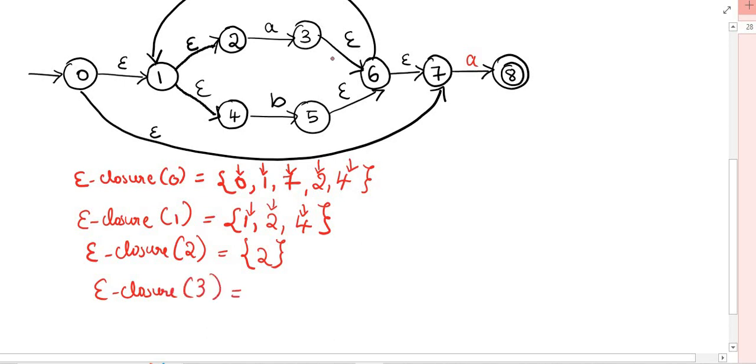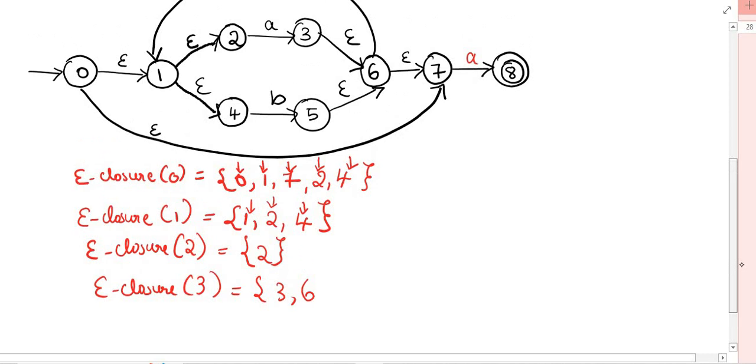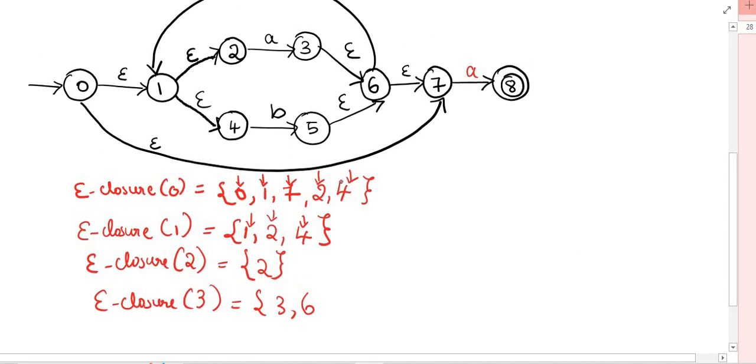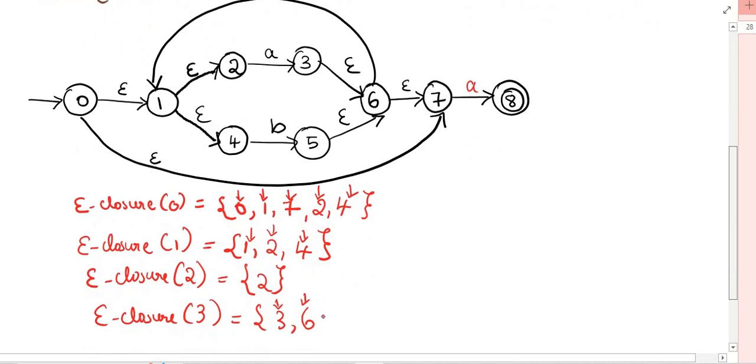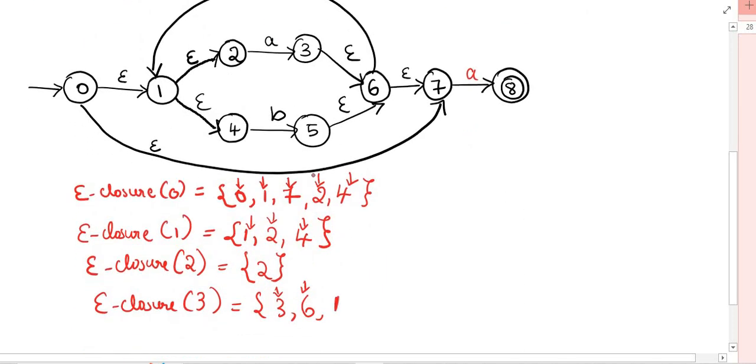From 3, is there any epsilon transition? Including 3, from 3 to 6 there is an epsilon, you will include 6. Is there any other? No. From 3 we have done, and we'll go for 6. From 6, is there any epsilon transition? Yes, see here. From 6 to 1 it is going, so you will include 1 also. From 6 it is going to 7 also. You will include 7. You are done with the 6.